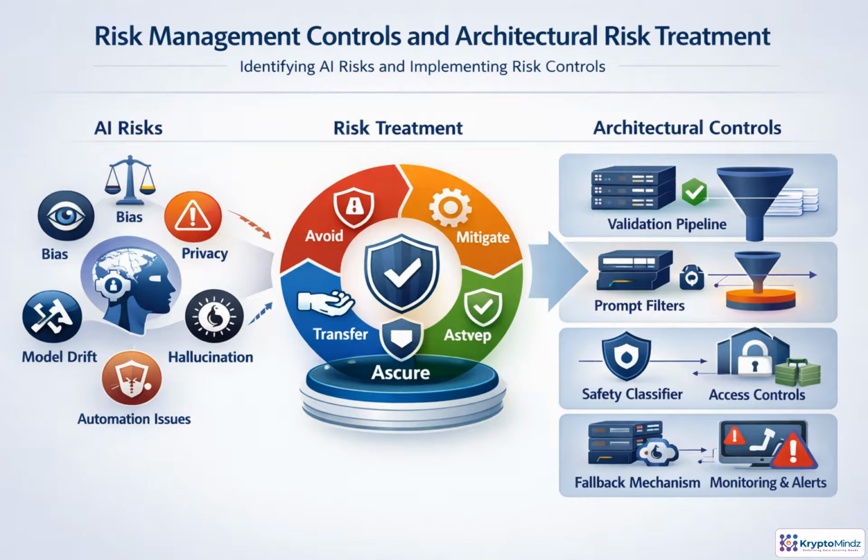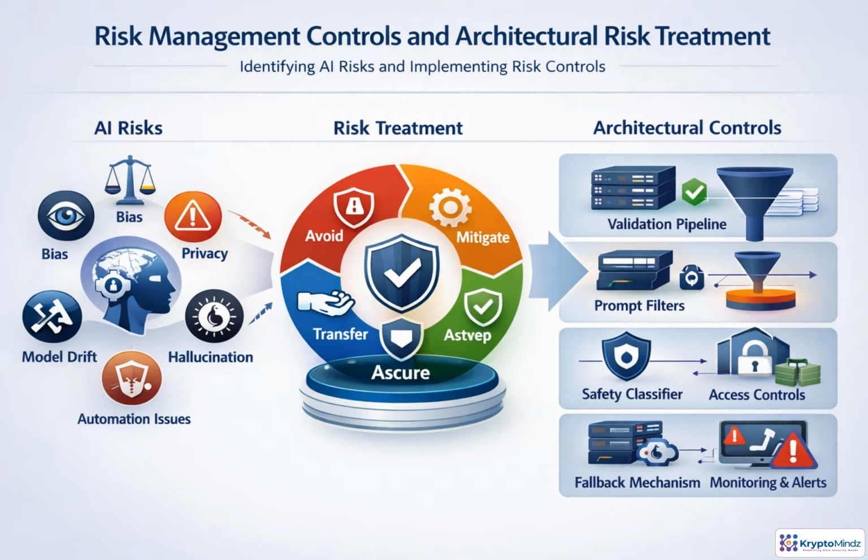Risk management becomes architectural when each risk is turned into an explicit design decision. Start by naming the AI risk: bias, privacy leakage, model drift, hallucination, unsafe automation, or weakened human oversight. Then assess impact and likelihood so the response is proportionate.